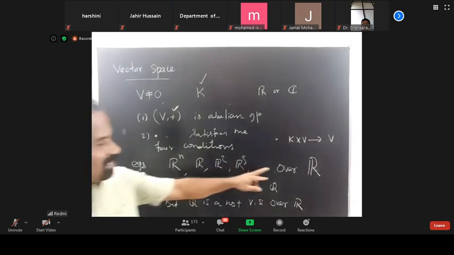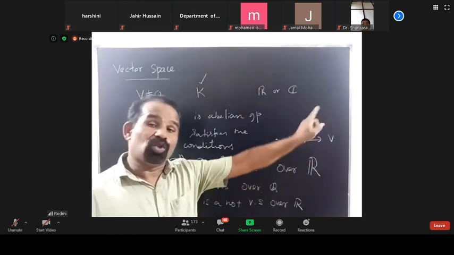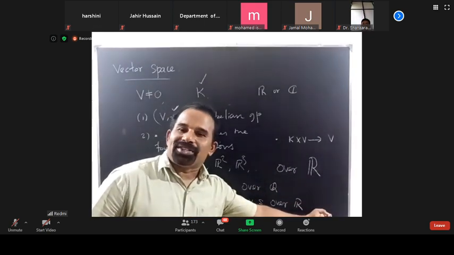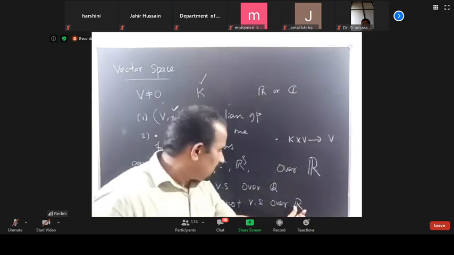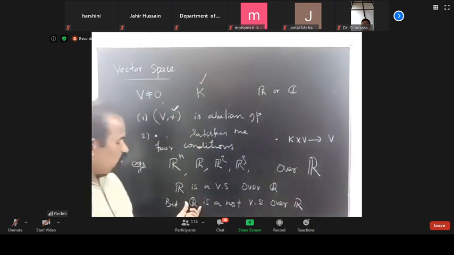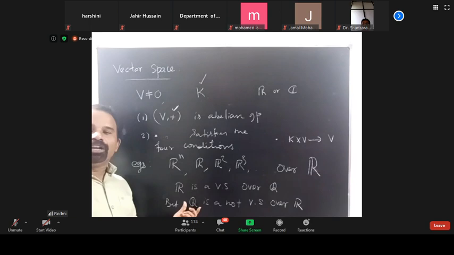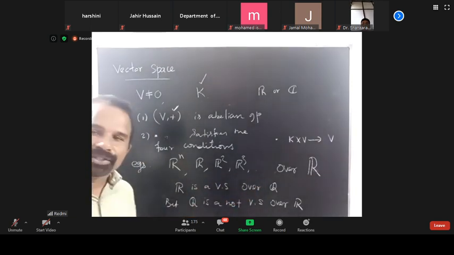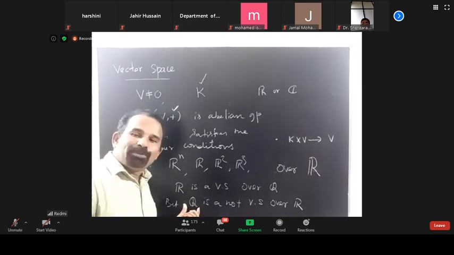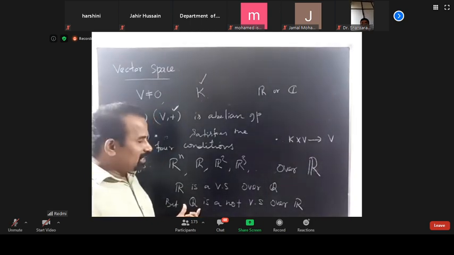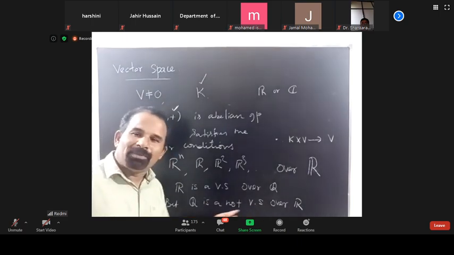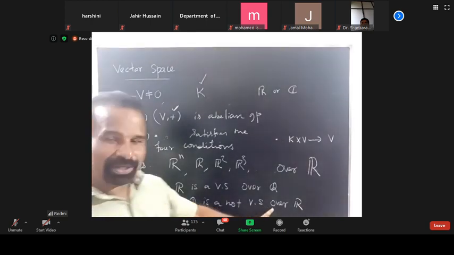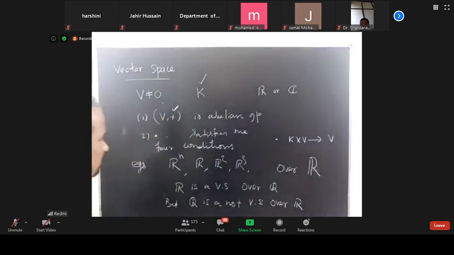Similarly, R is a vector space. R is not a vector space over C, because the scalar multiplication does not exist here. Because if you take one irrational number, an element here, and multiply it, definitely again it will be an irrational number. An irrational number does not belong to Q. So there is a problem with the scalar multiplication. Therefore, it is not a vector space. Okay, so this is important.